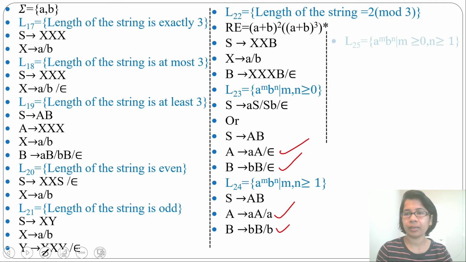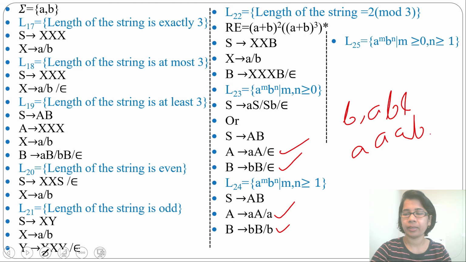Let's discuss another language. a power m, b power n, m value greater than or equal to 0, n value greater than or equal to 1. Minimum a can be epsilon, minimum b can be 1. Which string will it accept? It will accept b, the minimum string it will accept is b when m is 0. Then it will accept ab, bb, or any number of a followed by any number of b. So what is the difference? Here m and n both are greater than or equal to 1. Here both are greater than or equal to 0. Here m value is greater than or equal to 0, n value greater than or equal to 1.